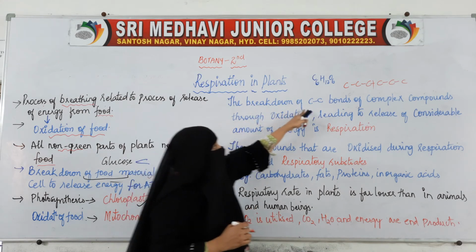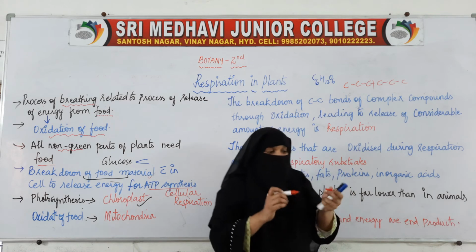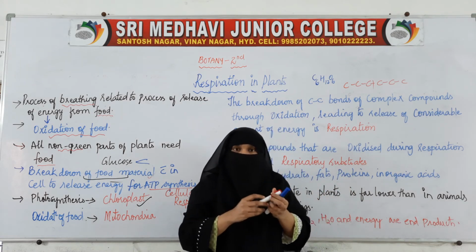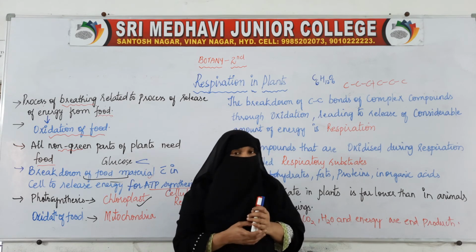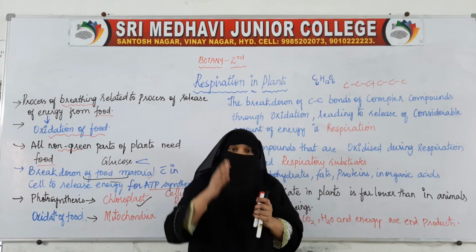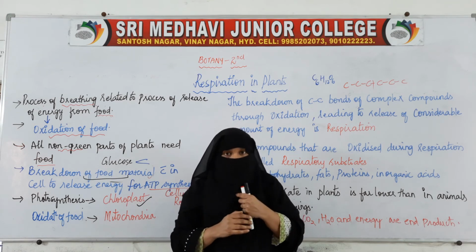So, breakdown of C-C bonds of this glucose, because even for the cell, glucose is a big, complex molecule. So, that complex molecule needs to be broken down so that the cell can utilize it.